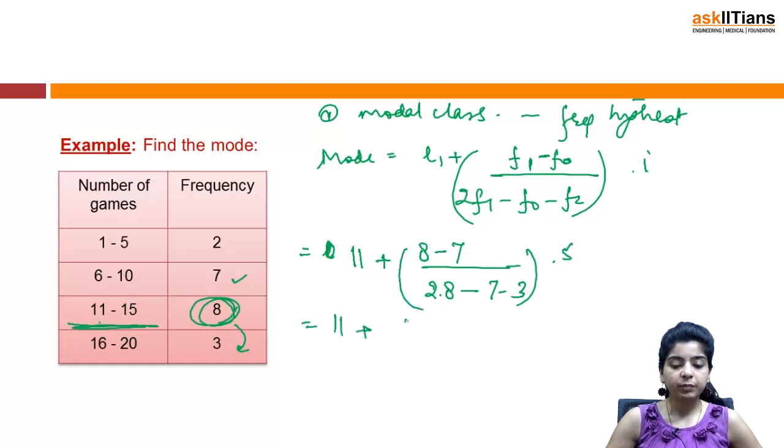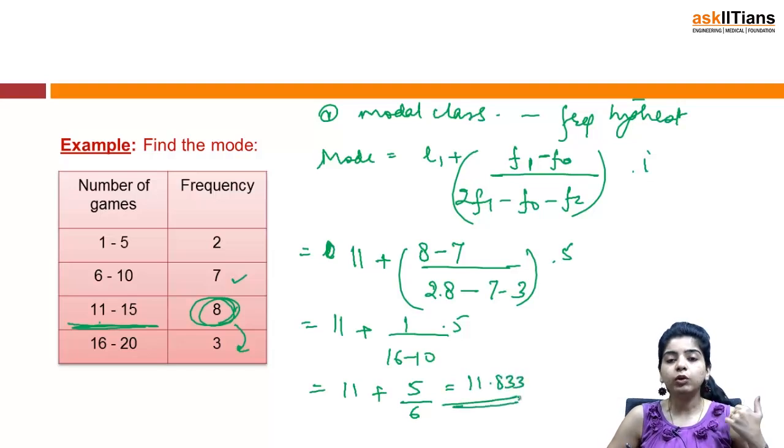So we have 11 plus (8 minus 7) by (16 minus 10), into 5. That becomes 5 by 6. So it's 11.833. So this is your mode. This is how you are going to calculate your mode.